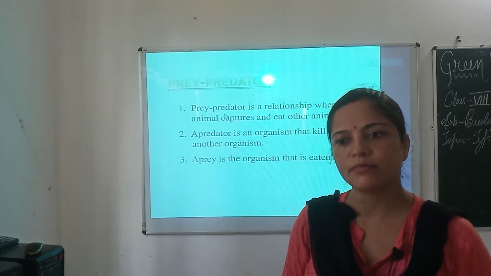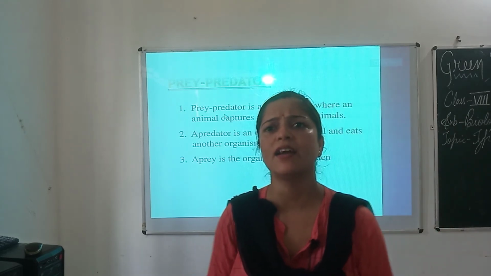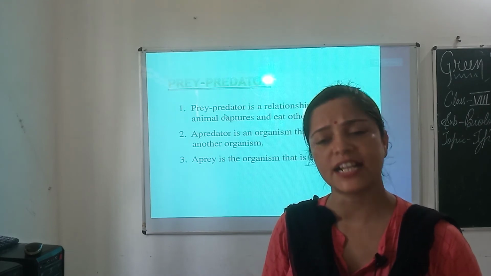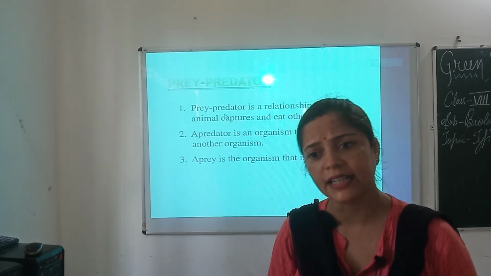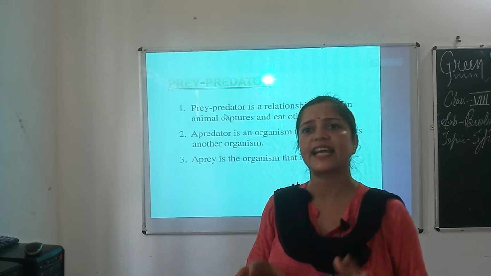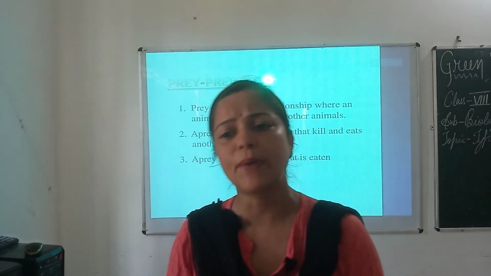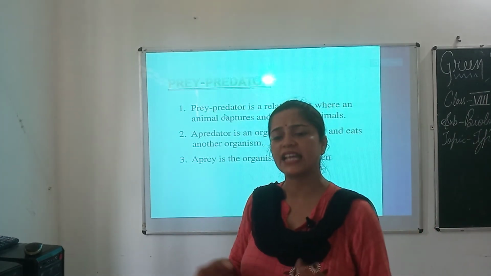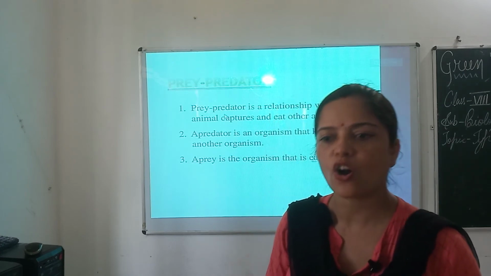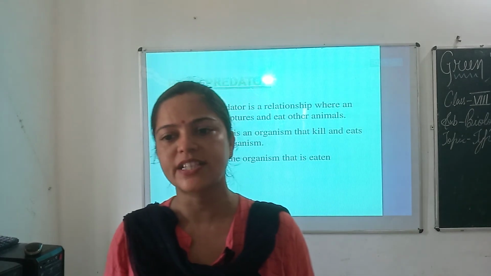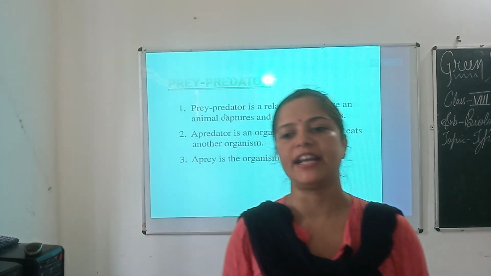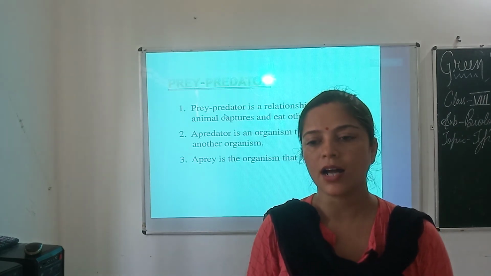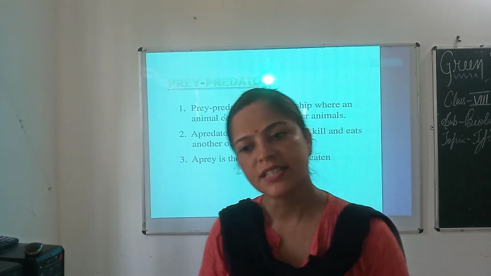The organism that attacks is called the predator, and the organism that gets killed is called the prey. All the carnivores are predators except scavengers.